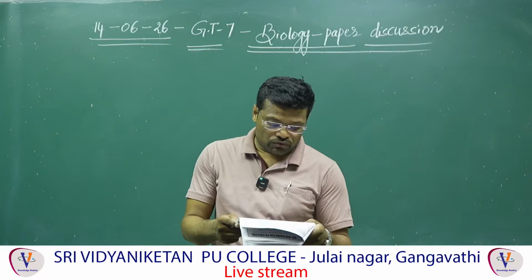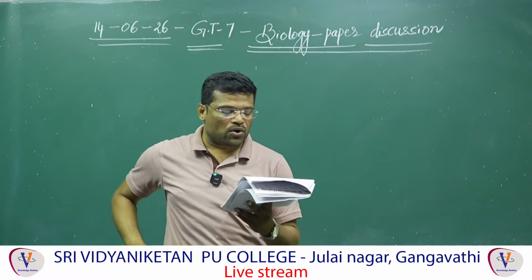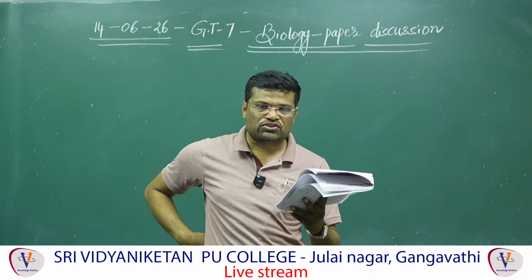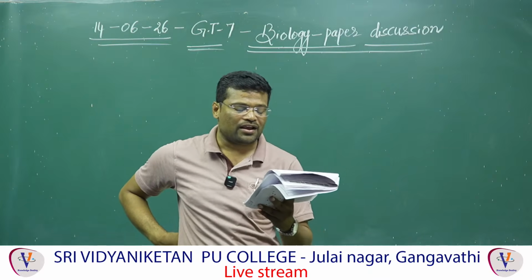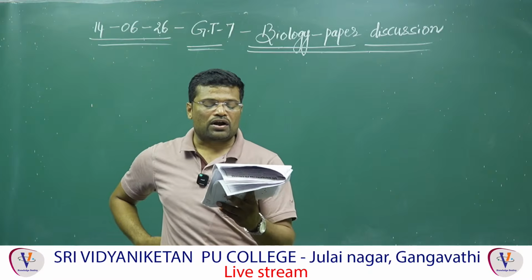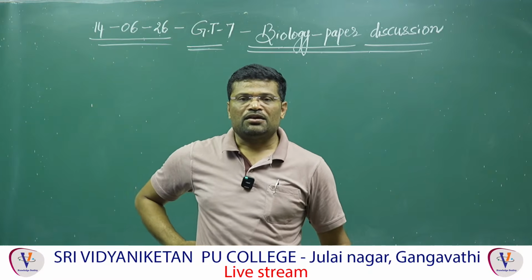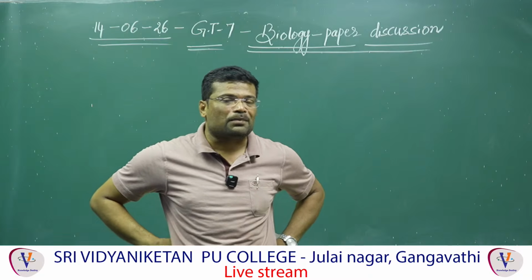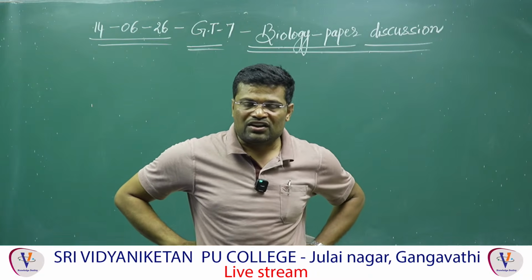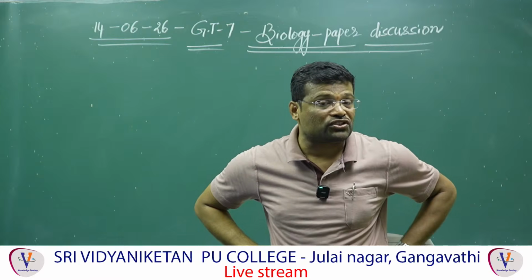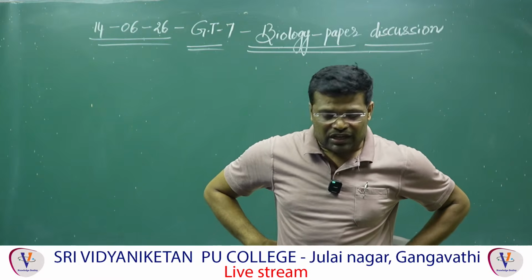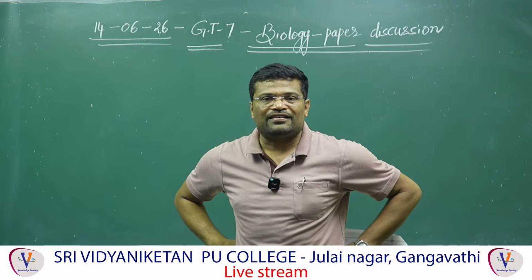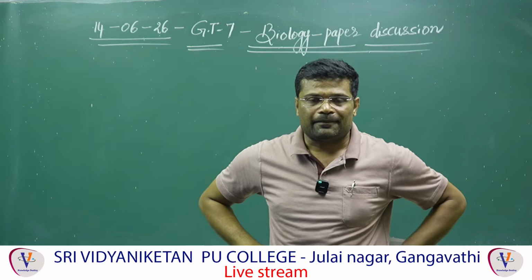And 152. Gluconeogenesis is stimulated by. Answer is 3. Glucagon and cortisol. My dear students, conversion of non-carbohydrate substances like lactic acid into glucose is called gluconeogenesis.